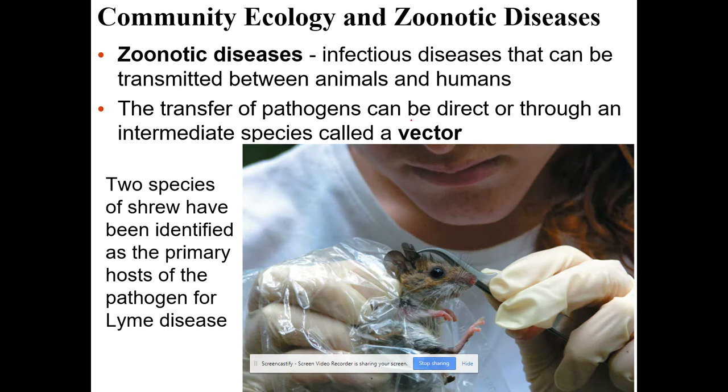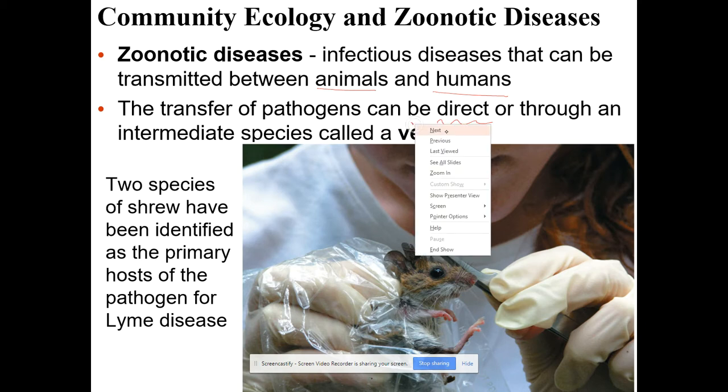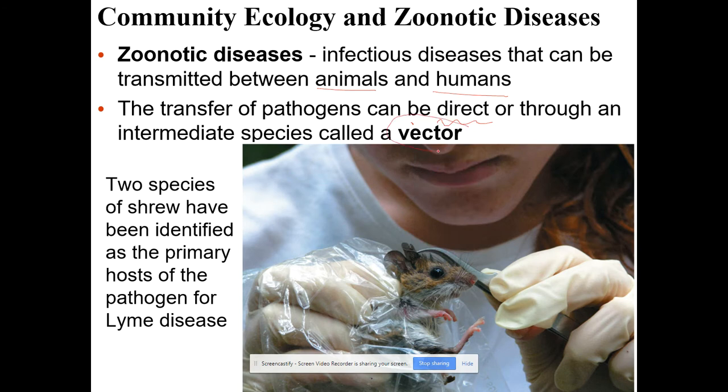So there are certain types of diseases that are transmitted between animals and humans, and those can be direct. And so one of these, for example, would be rabies, where a person is bitten by maybe a rabid bat or fox or whatever. And then there are certain of these pathogens that are passed by a vector.